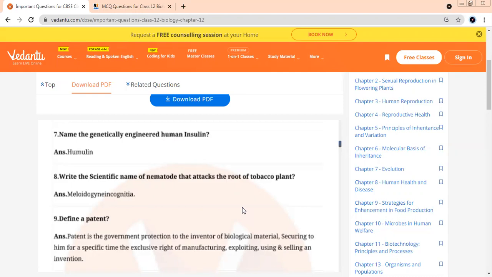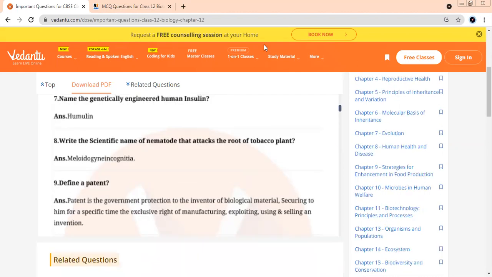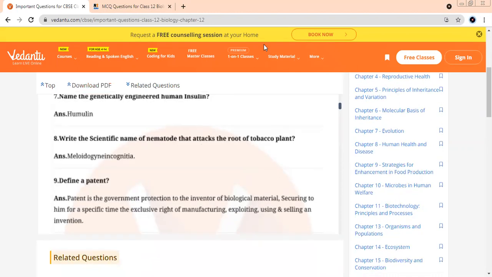Patent, I told you. Okay, foreign countries taking away our things, we had done that. So let's talk about patents now. How do you define a patent? Patent is the government protection to the inventor of biological material, securing to him for a specific time the exclusive right of manufacturing. No need to do, just remember this. Patent means you have the right of manufacturing, using and selling your own invention. These are the only keywords. Rights of manufacturing, exploiting, using and selling.